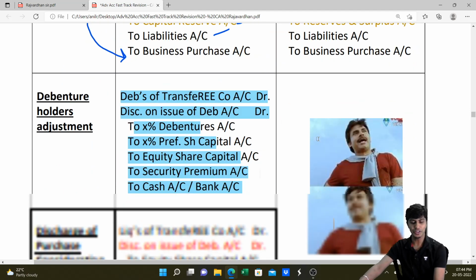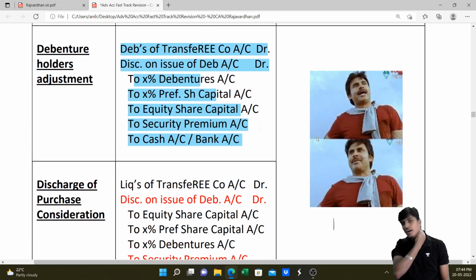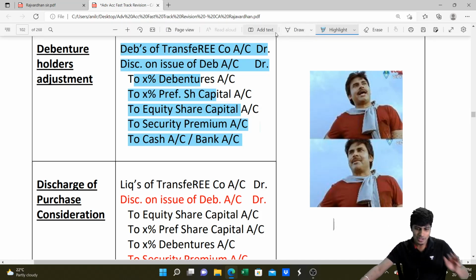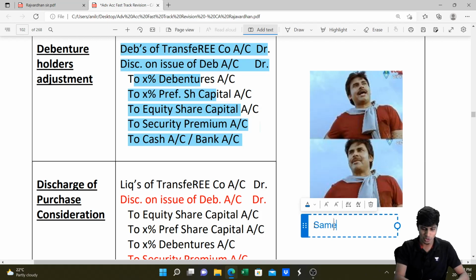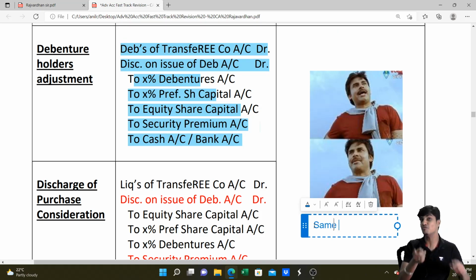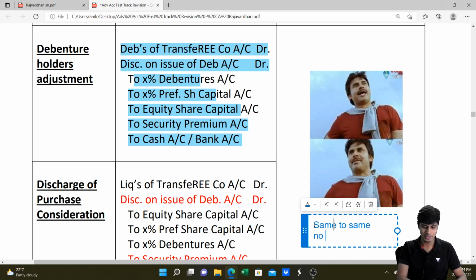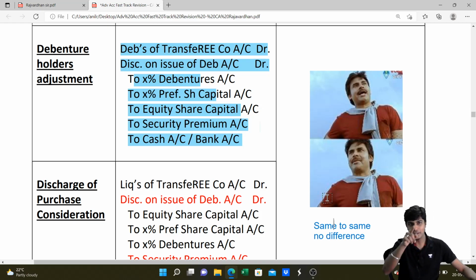What is the entry under pooling of interest method? Huh? Pawan Kalyan tells no. I am like lion, I'm like tiger. Tiger doesn't shave, I shave. That's the only difference. Rest everything is same to same. Here also same to same. Whatever you wrote in the books of transferee company in the case of purchase method, same entries will come in the case of pooling of interest method also. No difference. I hope you got this point.